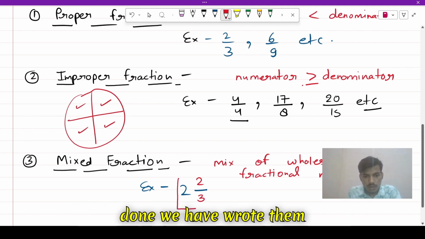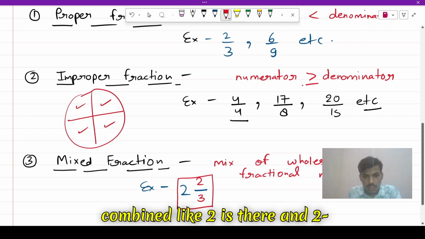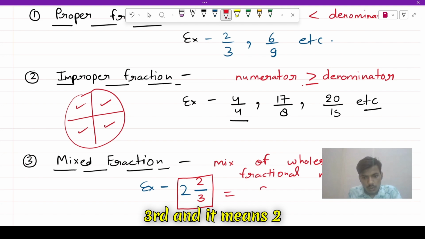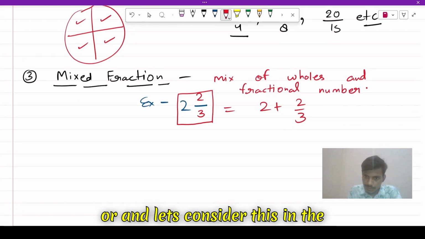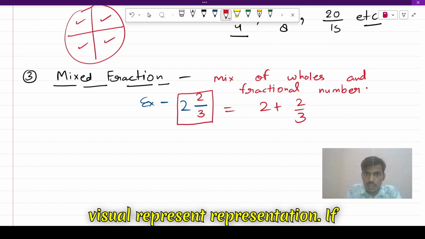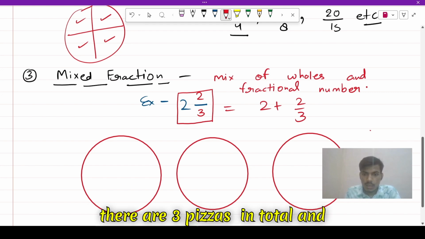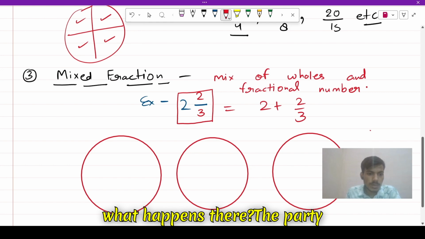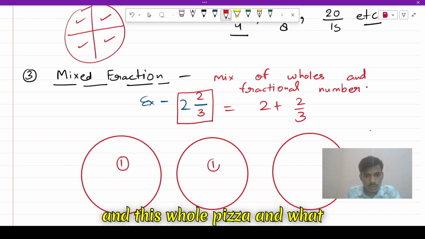And what we have done, we have written them combined, like two is there and two third. And it means two plus two third. Okay. And what we can see, like two means two whole. And let's consider the visual representation. Let's consider there is a party and there are three pizzas in total. And what happens there? The party guys have eaten this whole pizza and this whole pizza.